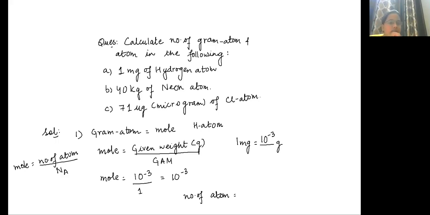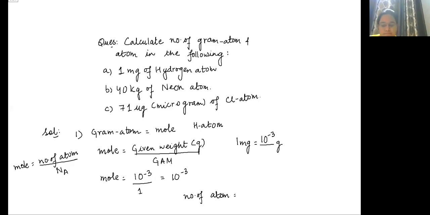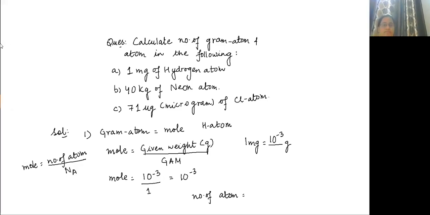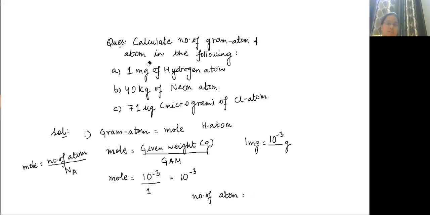So number of atoms is equal to, what is the correct formula? It will be moles into Na. Correct. And what is the Na value?